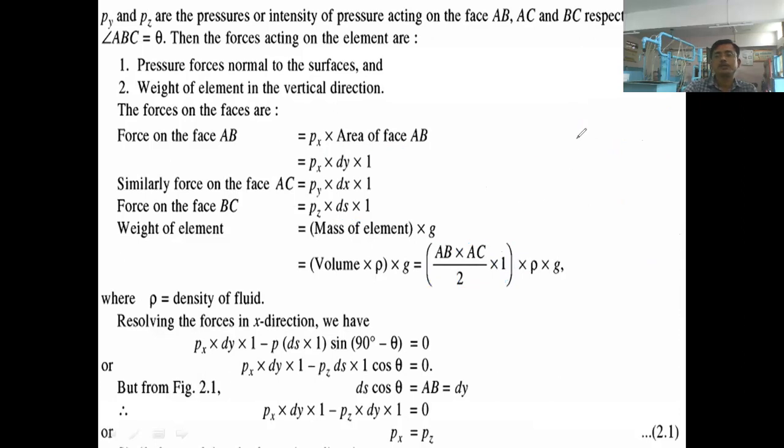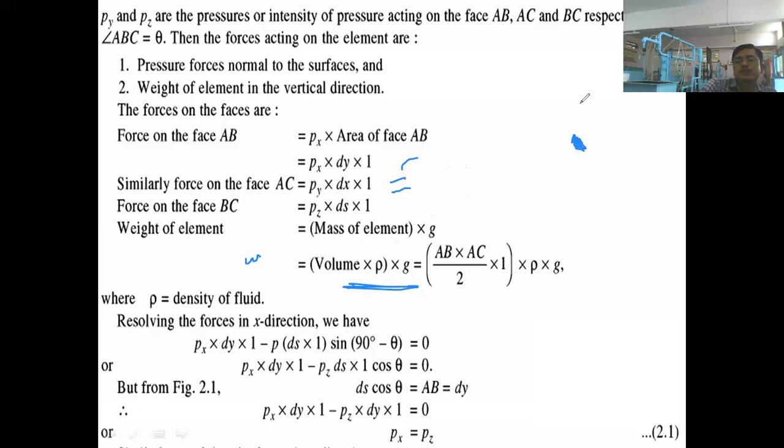Now, if you look at the size of the fluid element, it is very, very small as compared to these forces. The size is very, very small, and because of this the weight of the fluid element can be neglected. Why will the weight be very small? Because it has a very small dimension. The dimensions of the wedge shape are very small.